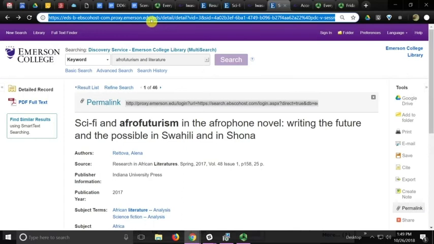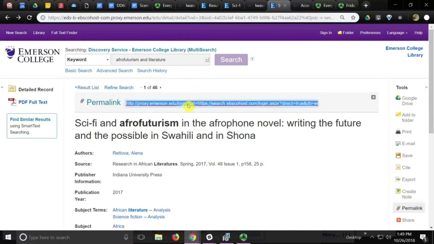If you paste this into an email or into a Google Doc, it will not take you back to this article. So just remember your friend, the permalink durable URL generated from this little chain link icon. You can drop this into Canvas, Google Doc, chat window, and it will always take you back to the article that you wanted.